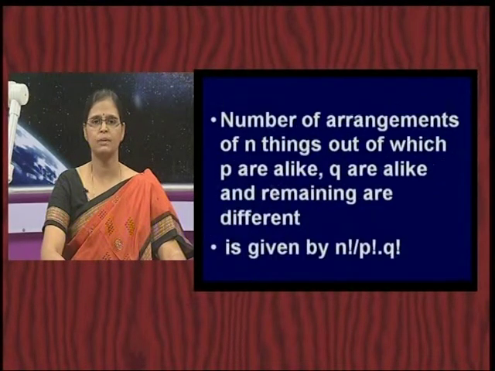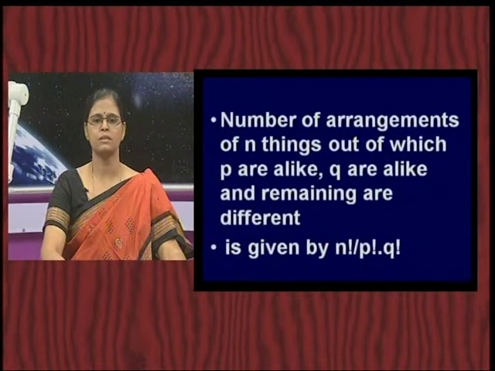Now, let me take you to another possibility in these arrangements. Number of arrangements of n things, out of which p are alike, q are alike and remaining are different. So, this is the third situation we are looking at.